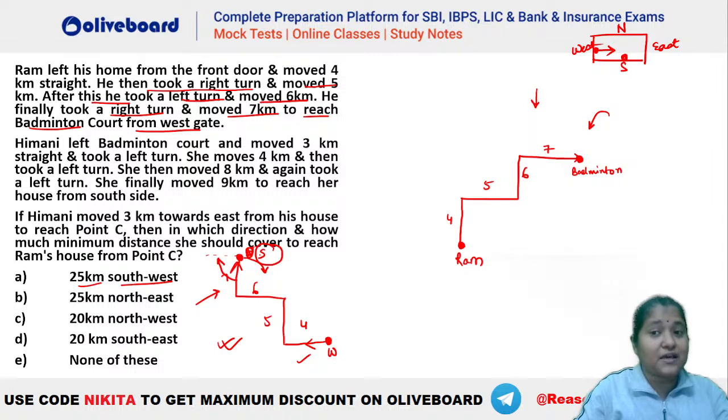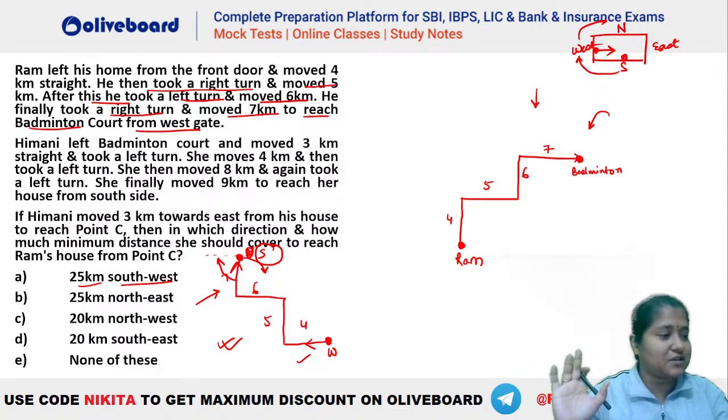So when this south becomes this west, when you rotate it towards the left by 90 degrees, this west becomes what? This west becomes north, isn't it? If south becomes west, that means west has to become north. So you can see this west will now become north. So that means initially he would have left from the north side. I hope this is clear. So you have to rotate the diagram just to arrive at the west side of this particular badminton court. That is the question. I hope this is clear, everybody.